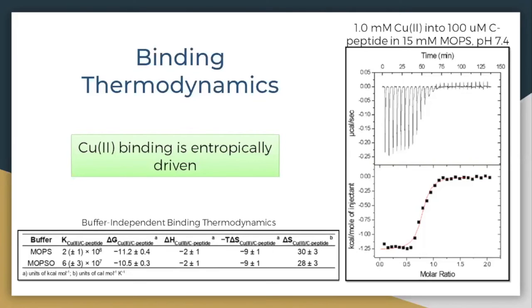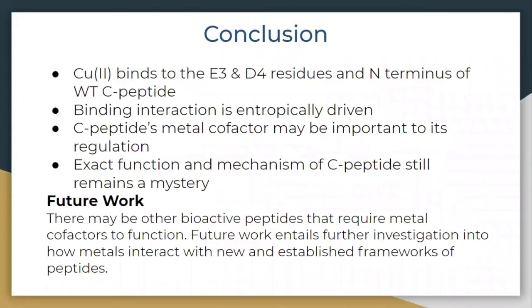This change in entropy may be caused by the desolvation of C-peptide and copper-2. It is not caused by structural rearrangement because there is no change in structure when copper-2 binds to C-peptide. These past few months of research have led us to the conclusion that copper-2 binds to wild-type C-peptide entropically at the glutamic acid 3 and aspartic acid 4 residues as well as the N-terminus.